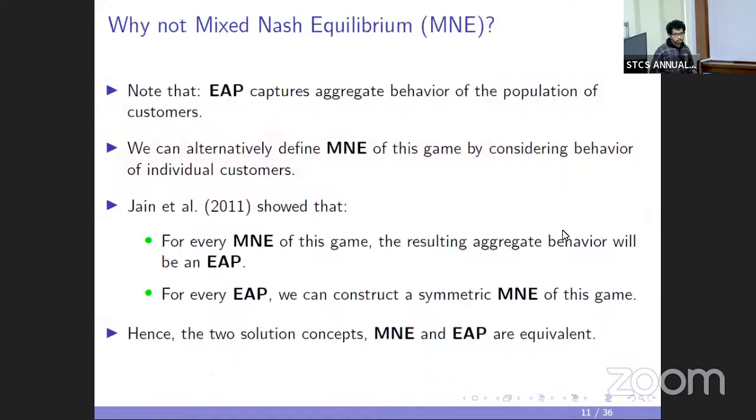What do you mean by symmetric there? Symmetric means that in a mixed Nash equilibrium, every player picks a mixed strategy, and by a symmetric mixed Nash equilibrium, we mean all these mixed strategies are the same.